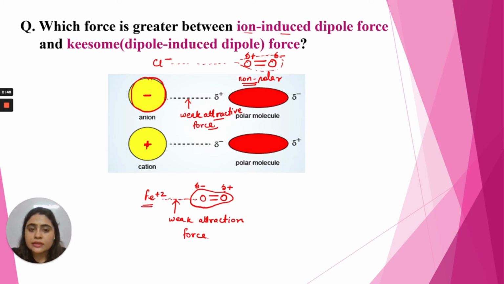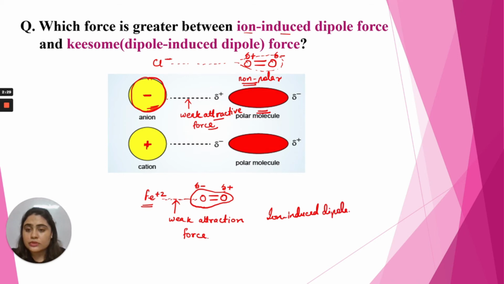So this is ion induced. This ion is inducing a dipole in this non-polar molecule. That's why this force is known as ion-induced dipole force, because the ion is inducing a dipole in the neighboring molecule.